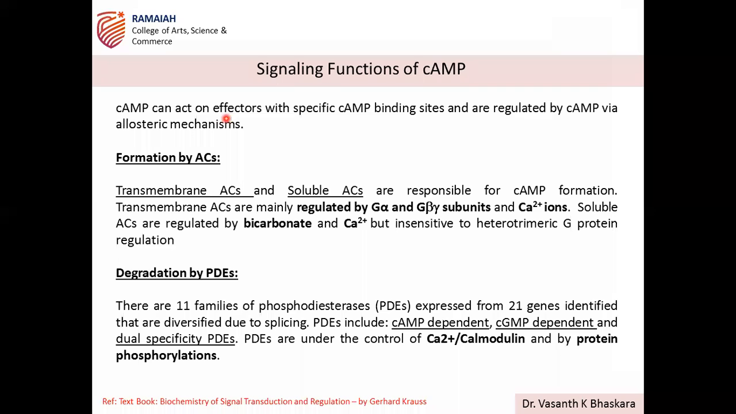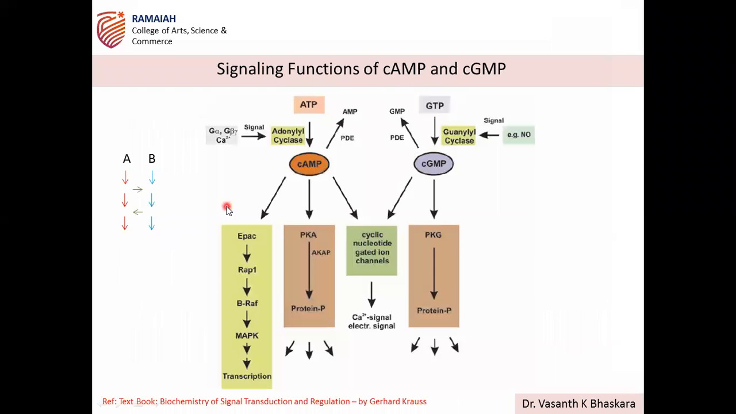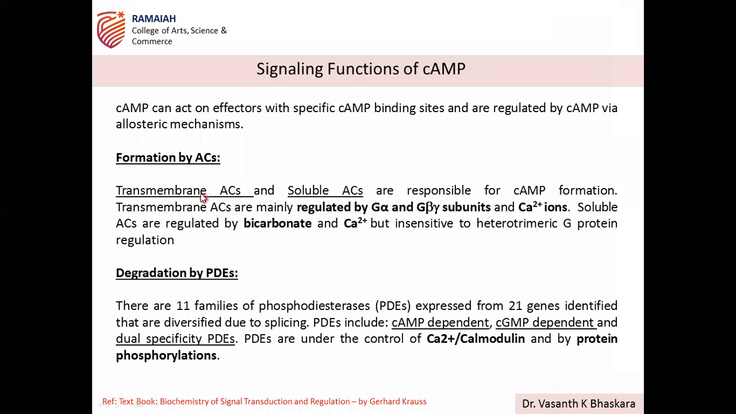cAMP can act on effectors with specific cAMP binding sites and is regulated via allosteric mechanisms. Mainly this mechanism is the first one you have seen here. This is formation, this is degradation, then targets. That's the way you can explain this pathway: formation, degradation, and targets.